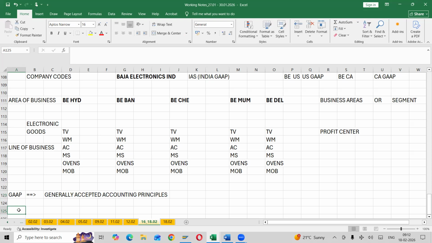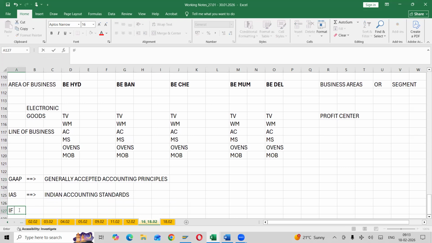Next one, what is IAS? It's not Indian Administrative Service. It is Indian Accounting Standards. Each country will have its own accounting standards. Next one, IFRS. This is international: country-wise they will have their own accounting standards, and international financial reporting standards.